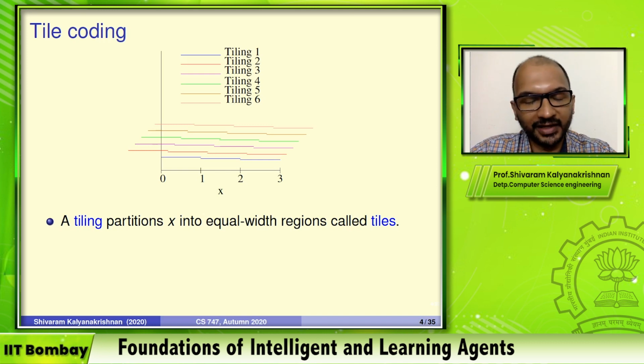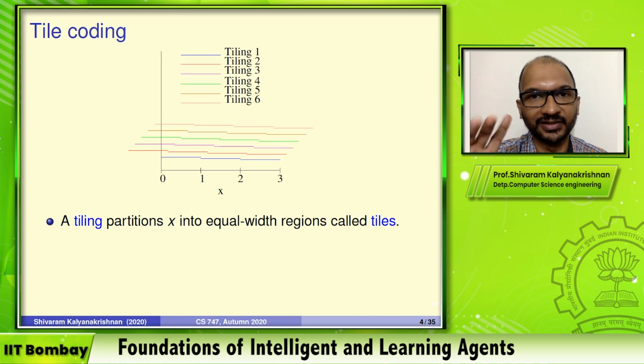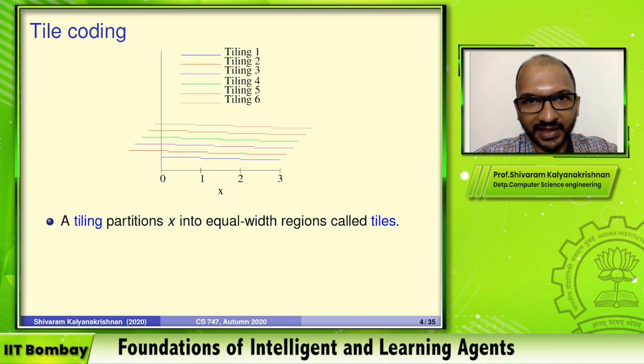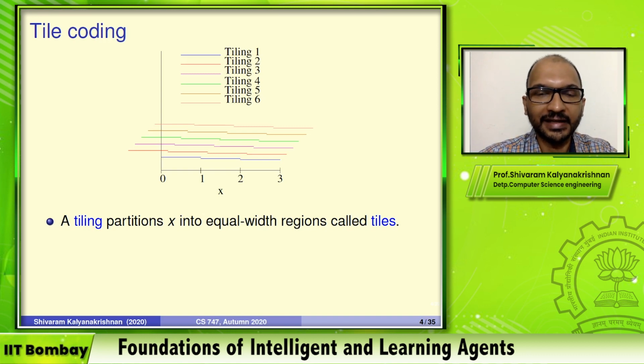So I'm showing it here pictorially on the same sort of x-axis. X is going from 0 to 3. There's no real y-axis on this figure. Okay, I've drawn what is called 6 tilings. I've drawn them one on top of the other just so that we can see them clearly, right? There's no real significance to the y dimension. Okay, so what's going on over here? So formally, a tiling is a partition of X, and more specifically, it is a partition of X into regions of equal width.